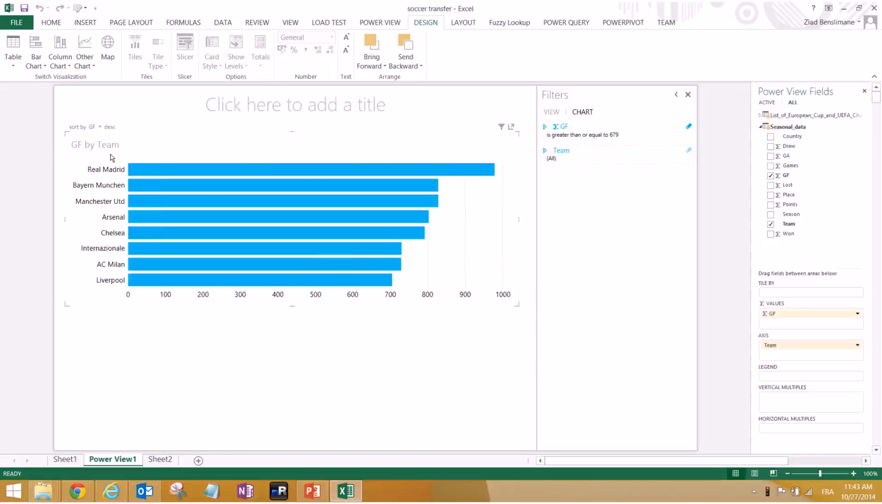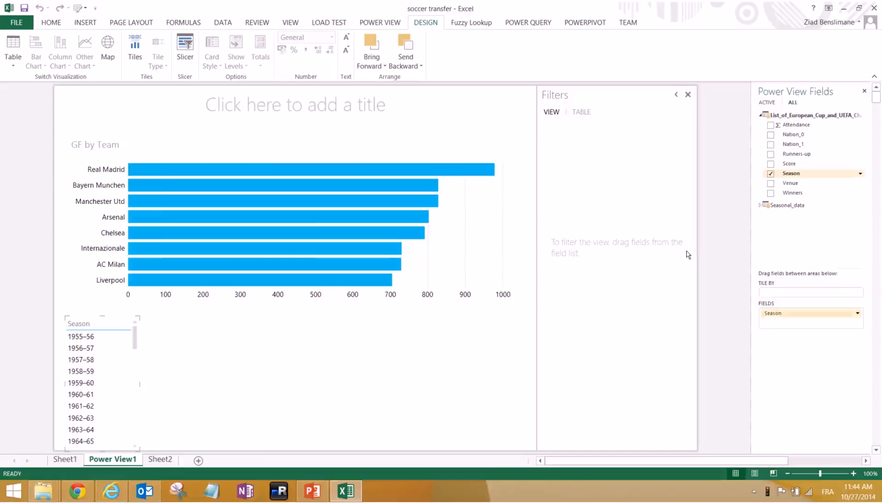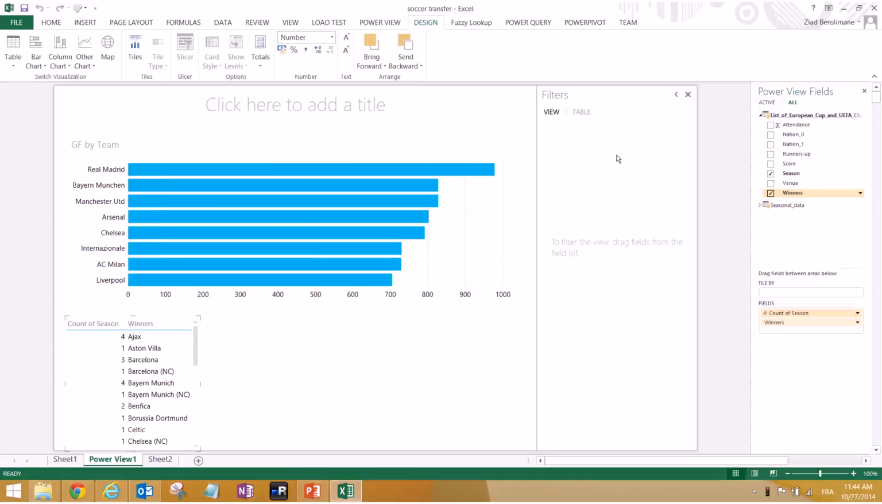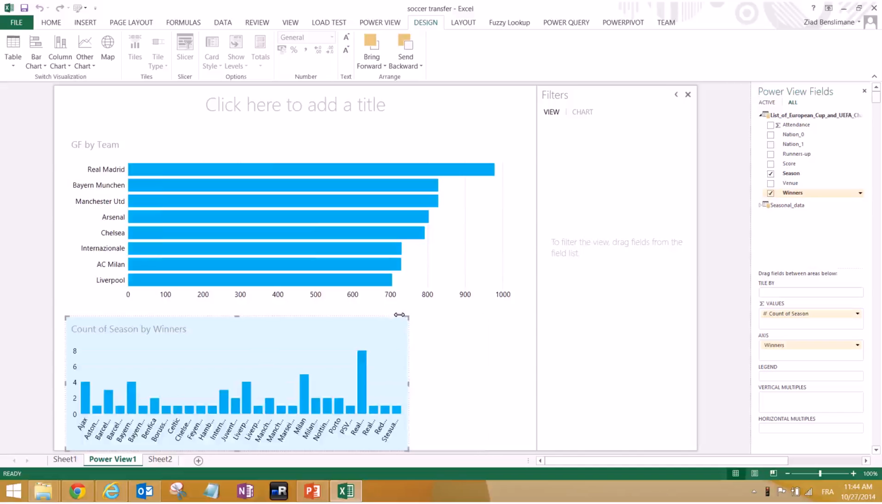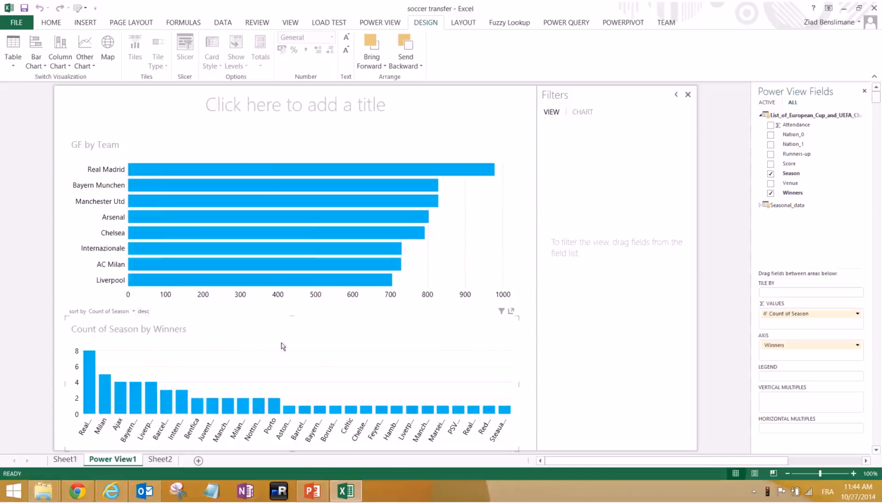So we know that Madrid, Bayern Munich, Manchester United are the first three. Now we can look at Champions League to confirm if those are really the three best ones. That means we have to see if they are really active in Champions League. So for that, we will do a count of season. Basically we are counting the seasons, and we are doing that for the winners. And we can do that now with a stacked column.